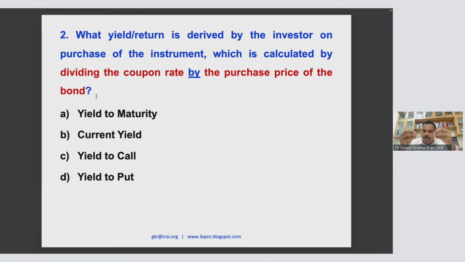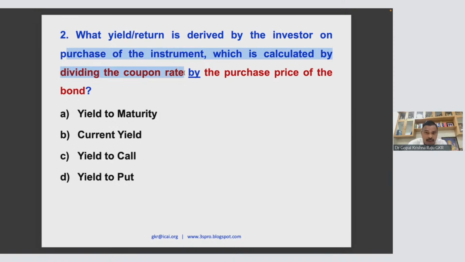The price of the debt instrument is paid at the time of investment, and it is received by the issuer at the time of issuing. He issues the instrument, they subscribe to it, and there will be a redemption price. Maybe 5 years, 10 years later, it will be redeemed. It will be paid by the issuer and received by the investor. So please understand this fundamental. The yield, the return derived by the investor on purchase of an investment, is calculated by dividing the coupon rate.